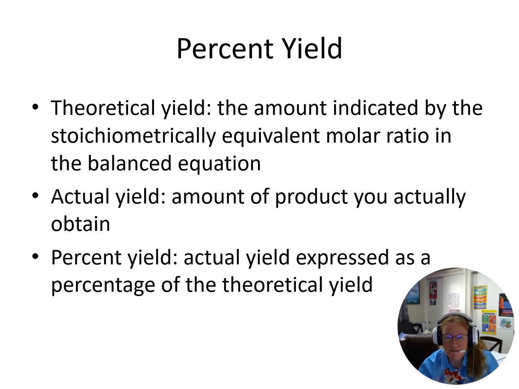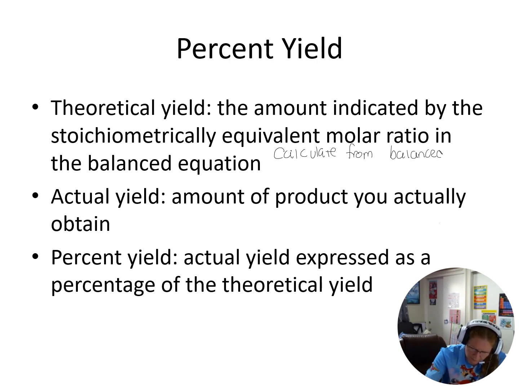Okay, so we have our theoretical yield. So that's what we calculate from the balanced equation. Okay, so theoretical yield, calculate from balanced equation, okay?